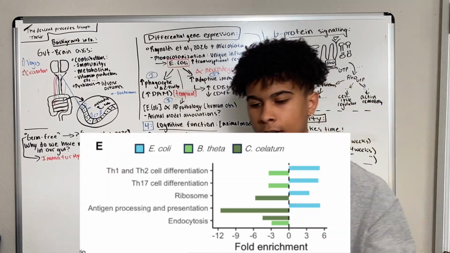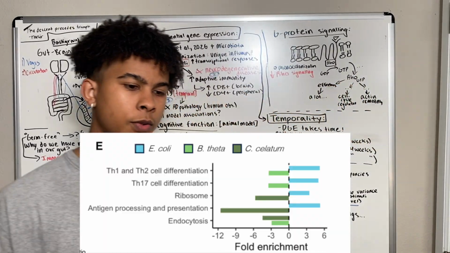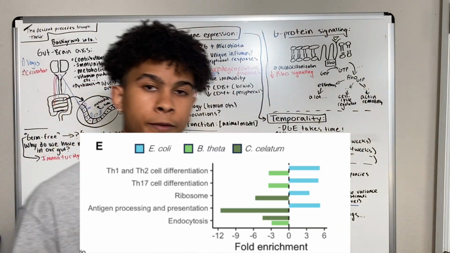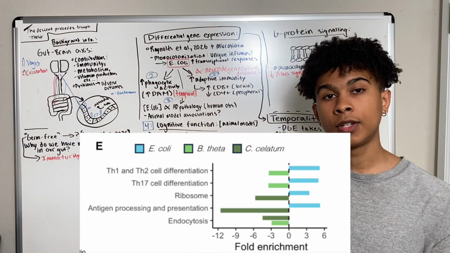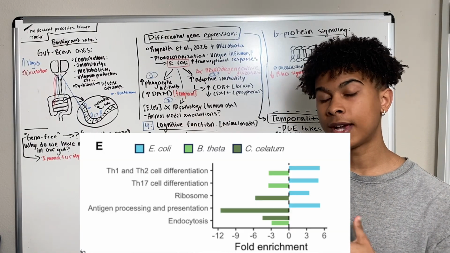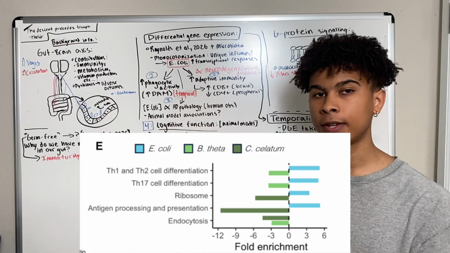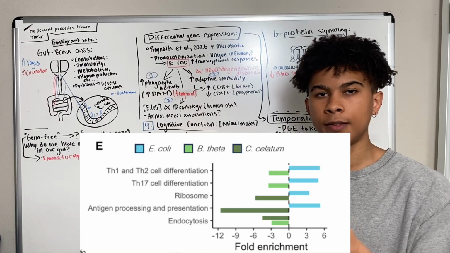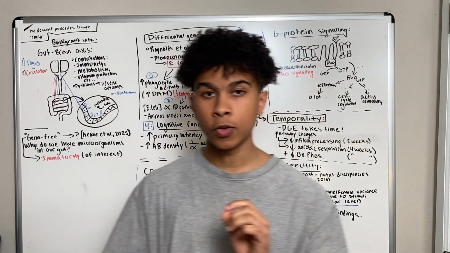For instance, we could talk about E. coli and its tendency to induce adaptive immunity via its stimulation of T cell differentiation. Say we took a different bacterium that was observed to counteract these effects. Not counteract these effects necessarily, but to just produce the inverse effect. So that was really cool to observe.